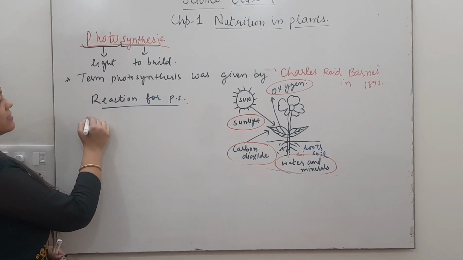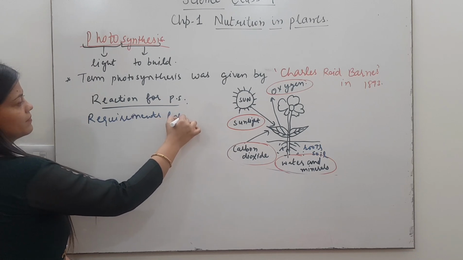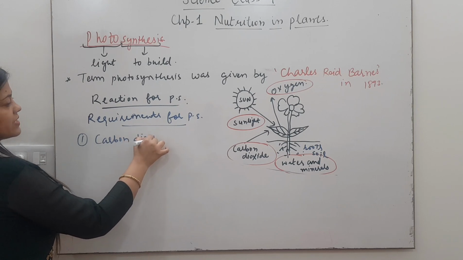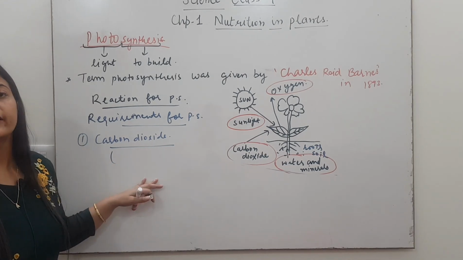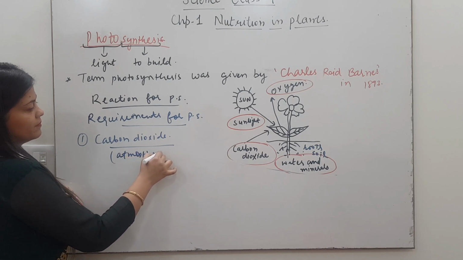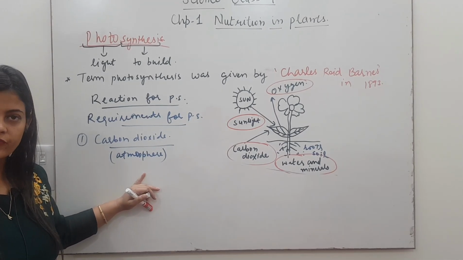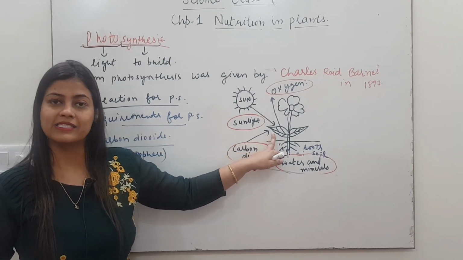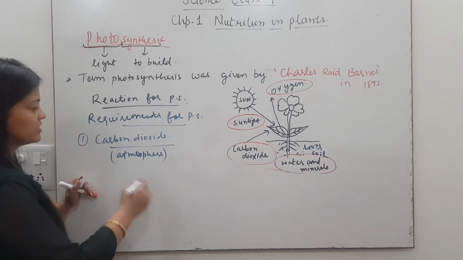Now let's see the requirements for photosynthesis and from where the plants get these things. So the first requirement is carbon dioxide. You know that carbon dioxide is a gas, and plants get it from the atmosphere. Atmosphere means the air, whatever carbon dioxide is present in it will enter inside the leaf. And the carbon dioxide enters inside the leaf through stomata.